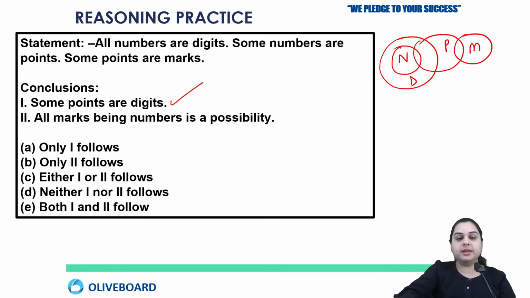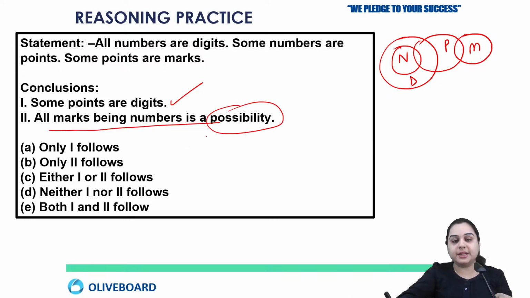This is right. Next we have all marks being numbers is a possibility. Can all marks be numbers? See, this is not happening, but this can happen. He's saying, is it a possibility? He's not asking you certainly. He's saying, is it possible? Yes, this is possible. All marks can come in number, though they are not coming, but they can come in number. So this is also right.